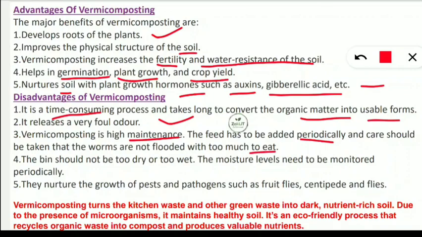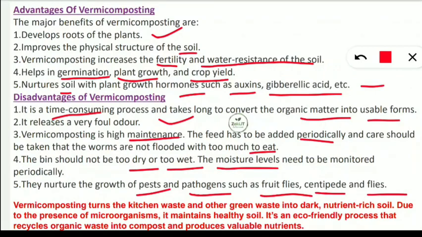The bins should not be too dry or too wet, so the moisture level should be monitored. It also nurtures the growth of pests and pathogens such as fruit flies, centipedes and flies. So you should take care of that, in order to avoid disease for human beings and animals.